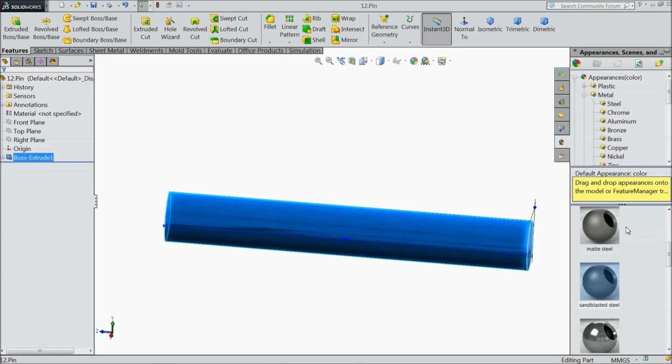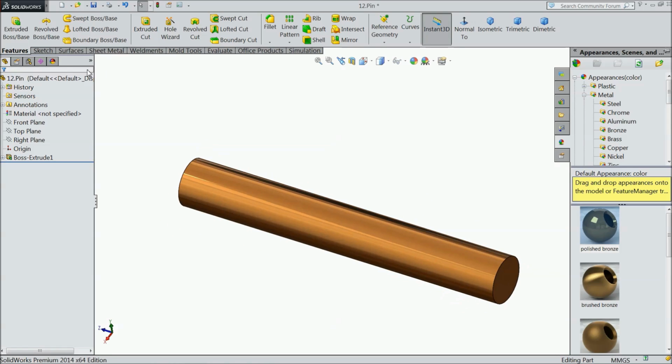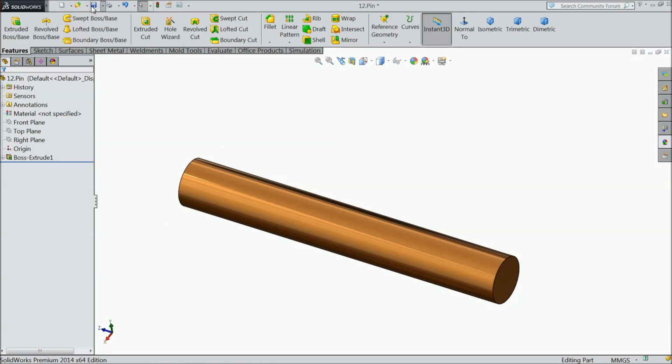Material color we will apply something else so it will easily identify. Okay. Now let's start the assembly.